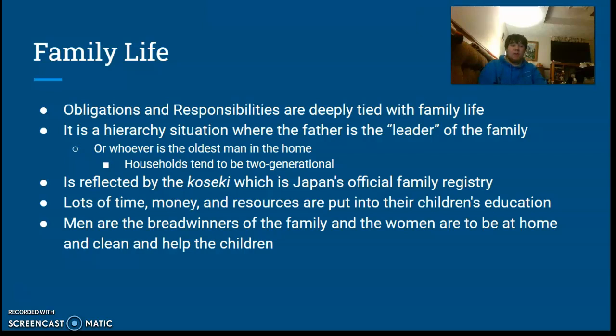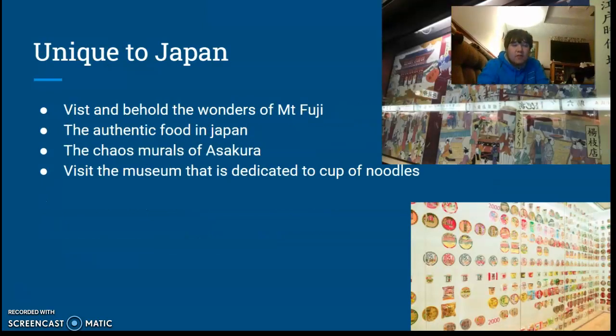The family life there is very hierarchical. The oldest man of the house is typically the leader, since it's typically a two-generational house. Typically, he's like the grandfather of the house. The koseki is the official family registry, and education is a very critical part of their family lifestyles.